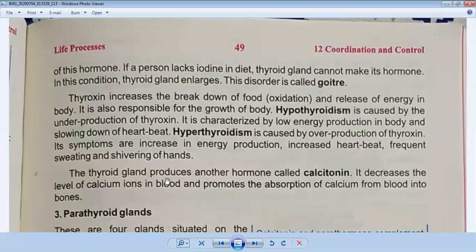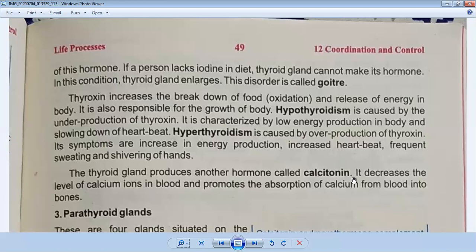So the thyroid gland produces another hormone called calcitonin. First we discussed the thyroxine hormone. Now we will discuss another hormone which is produced by the thyroid gland, and it is called calcitonin.